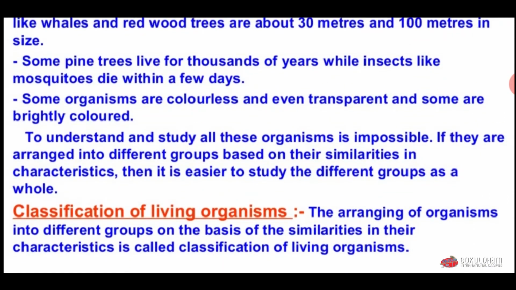Now, the classification of living organisms. Arranging organisms into different groups on the basis of the similarities in their characteristics is called classification of living organisms. Classification means to arrange organisms in different groups based on similarities in their characters. So this is known as classification. In simple terms, classification means arranging different organisms into different groups on the basis of their similarities in character.